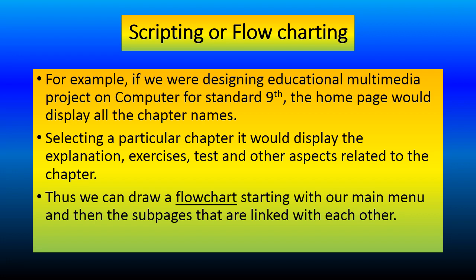Selecting or clicking on a particular chapter, it would display the explanation, exercise, test papers, and other aspects related to the chapter. Thus, we can draw a flow chart starting with our main menu, that is index page, and then sub pages, that is the content of the chapter, and again sub pages of the sub pages, that is explanation, exercise, test, etc., and create the links between them.